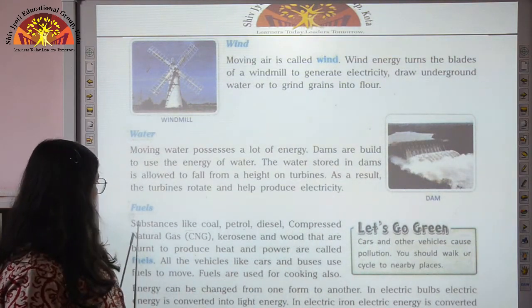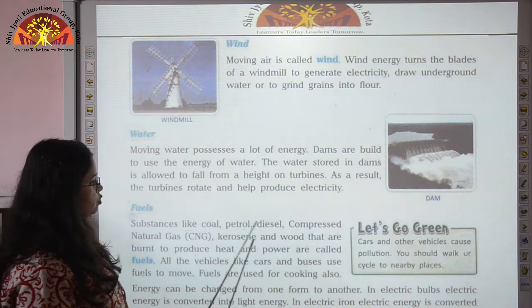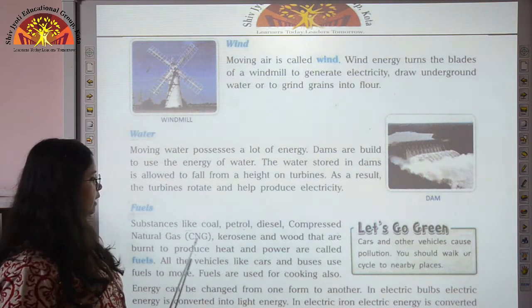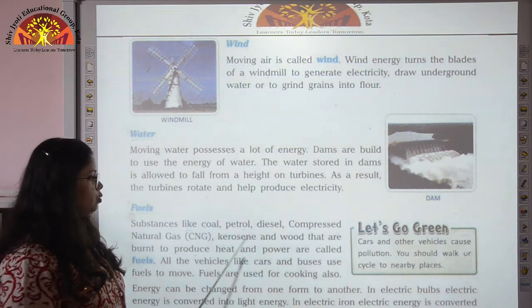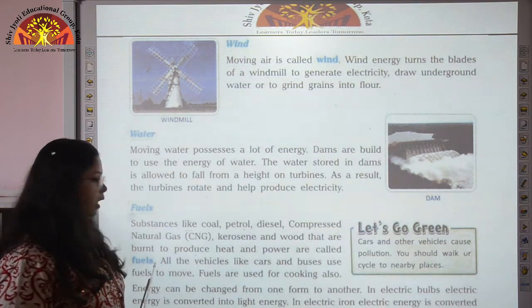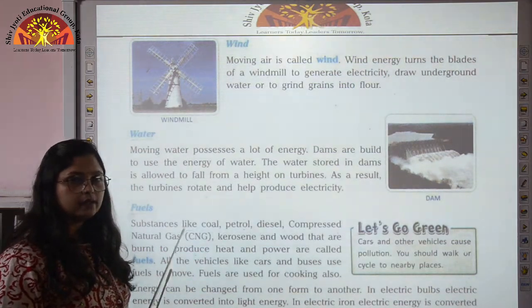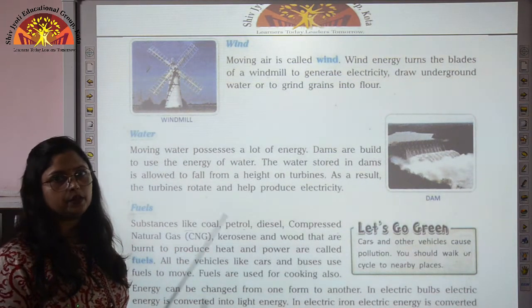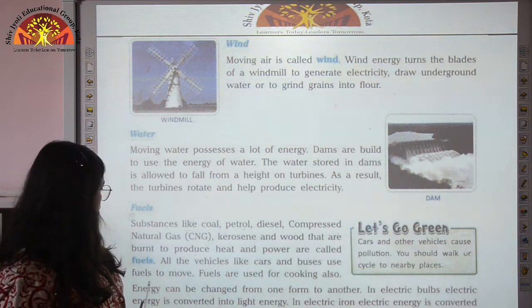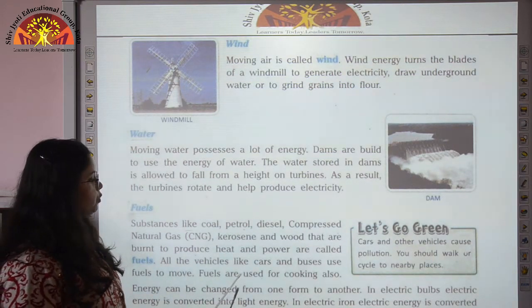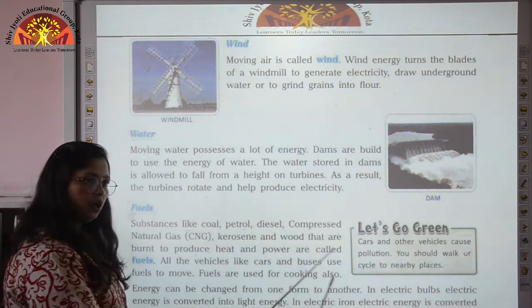Next type is fuels. Substances like coal, petrol, diesel, compressed natural gas, kerosene and wood, these are all burnt to produce heat and power, so they are called as fuel. So these are the substances which when burned they produce energy. All the vehicles like cars and buses also use fuels to move, and fuels are used for cooking also.